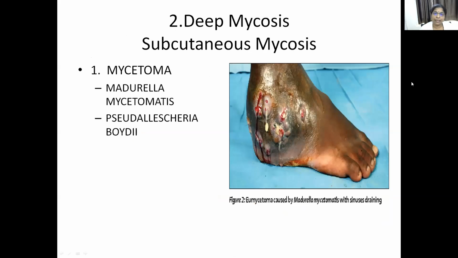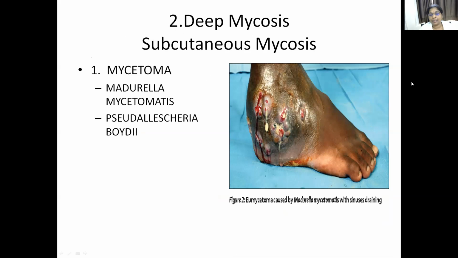Then the next category is deep mycosis. Deep mycosis is again divided into subcutaneous mycosis and deep mycosis. In subcutaneous mycosis, the first example is mycetoma. Mycetoma is caused by the fungi Madurella mycetomatis and Pseudallescheria boydii.